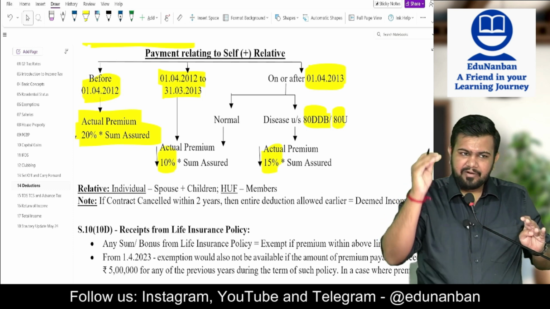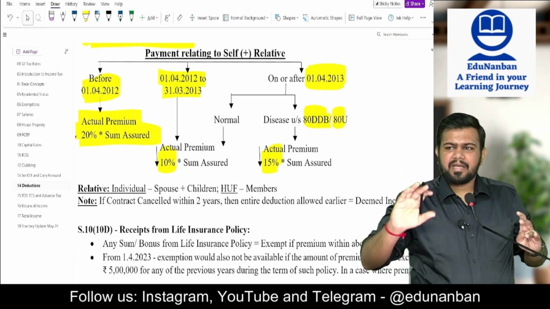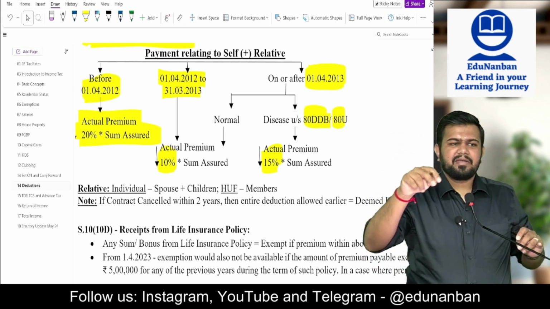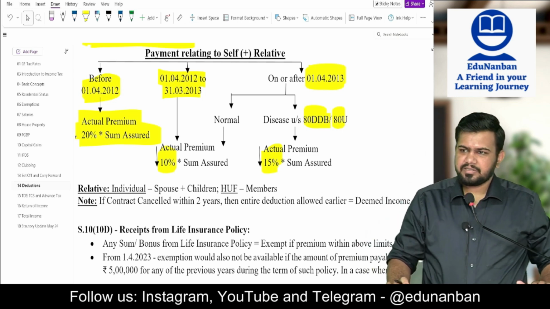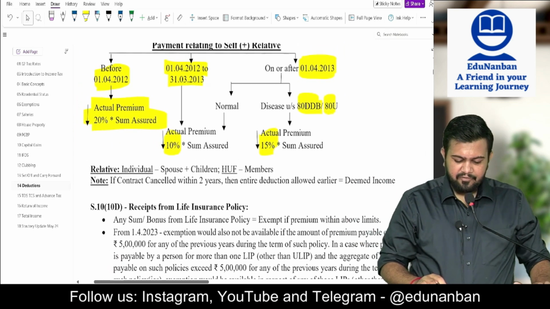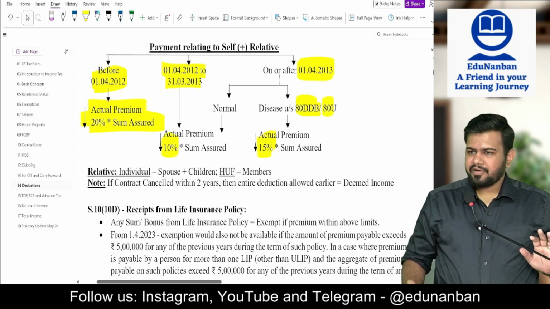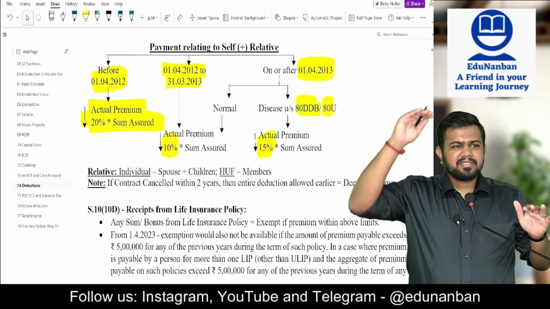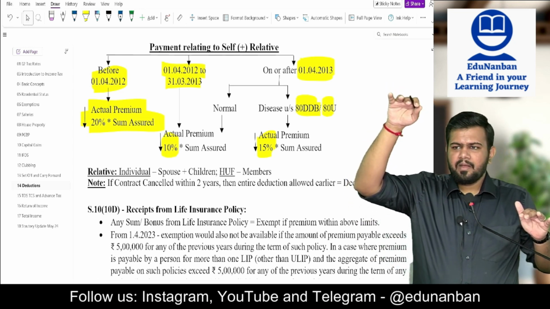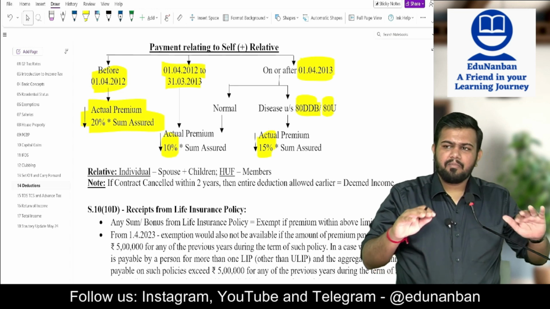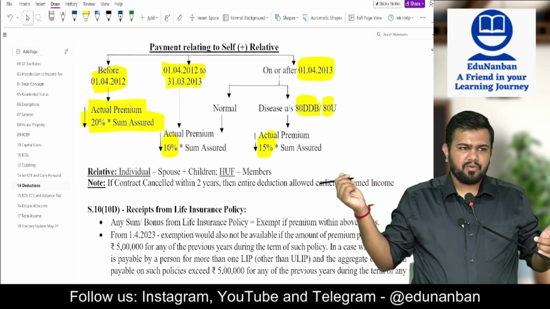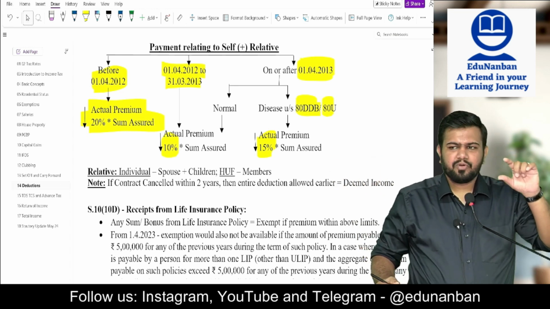But from 1/4/2013 onwards, it became 15% only for 80DDB and 80U persons. Now, if you are paying a premium within the limit, the entire premium is allowed as deduction subject to the 1,50,000 limit. But if you are paying more than the limit, then only up to the limit it is allowed.